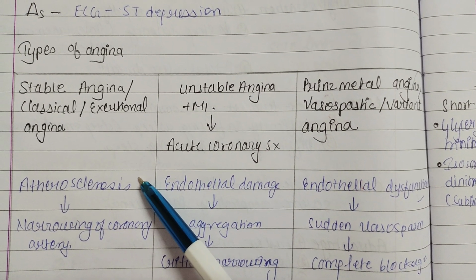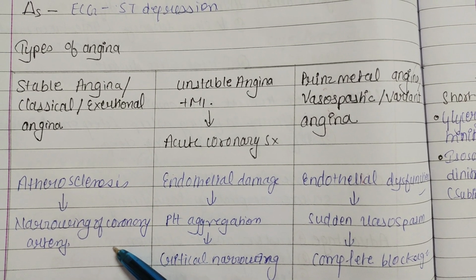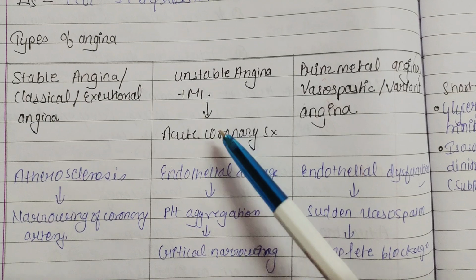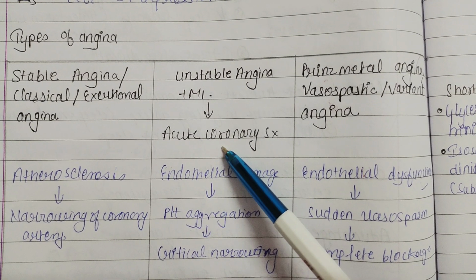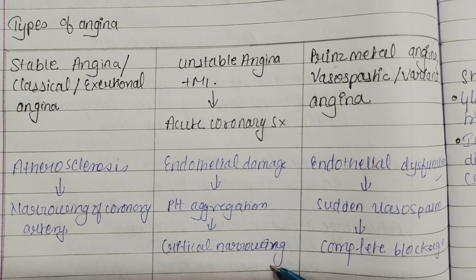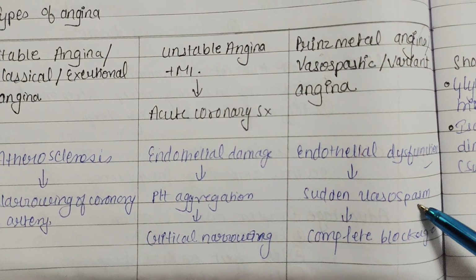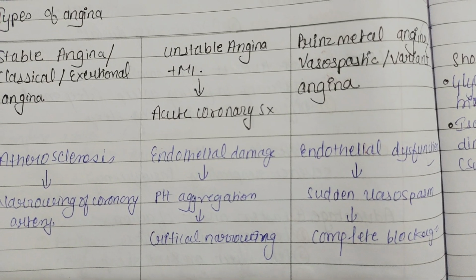Stable angina, in which there is atherosclerosis that leads to narrowing of the coronary artery. Unstable angina with MI is called acute coronary syndrome. There is endothelial damage that leads to platelet aggregation that leads to critical narrowing. Prinzmetal angina, there is endothelial dysfunction that leads to sudden vasospasm and complete blockage.